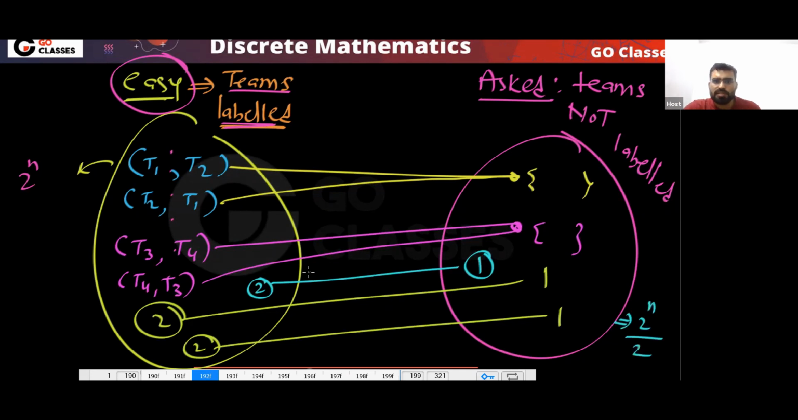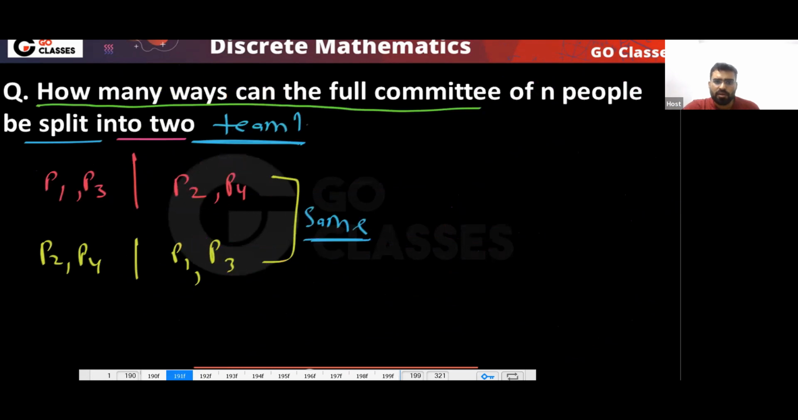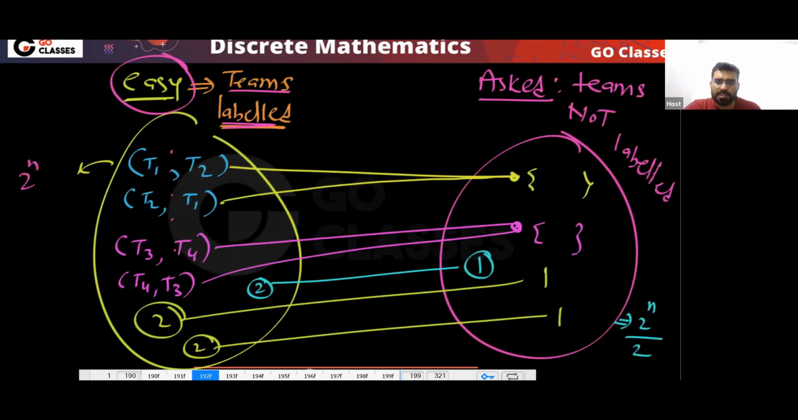Division rule. Just apply the division rule. So what will you get? You will get 2 power n divided by 2. This is your answer. So for this question, the answer will be 2 power n divided by 2, by the division principle. Is this clear to everyone?